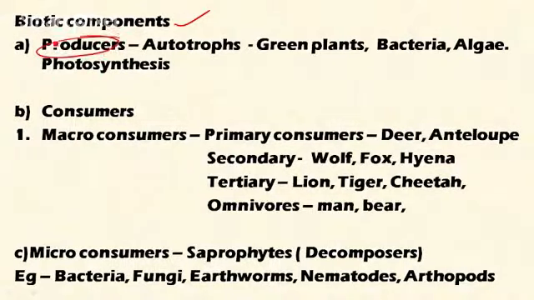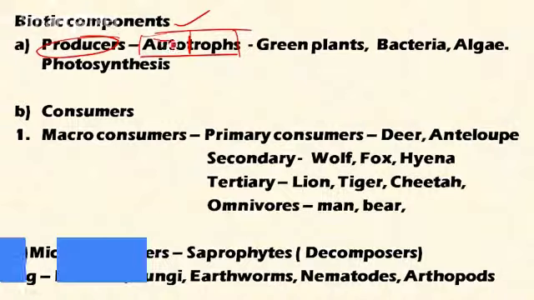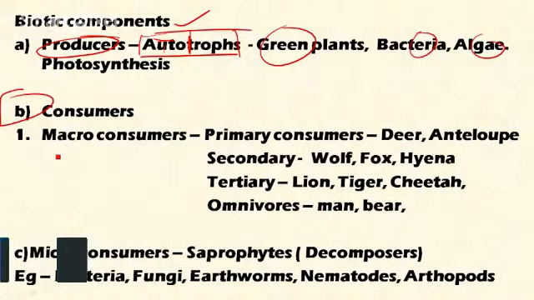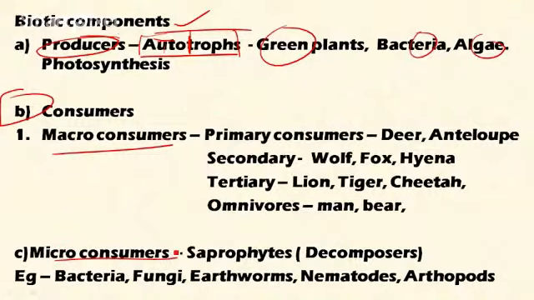There are producers which produce their own food. These are called autotrophs because they have the capacity to produce their own food. Auto means self. This includes green plants, bacteria, and algae. Then the consumers. Among consumers there are two different types: macro consumers and micro consumers. The macro consumers include the primary consumers, like deer and antelope, which feed on green plants. These are primary consumers since they feed on the green plants directly.